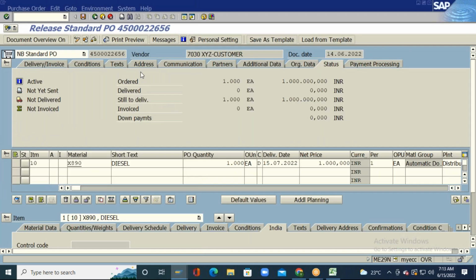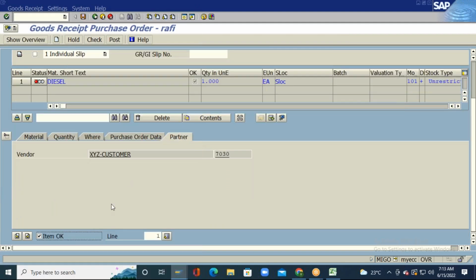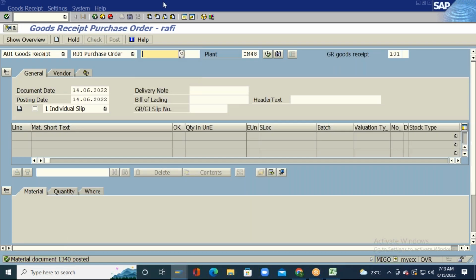I think I need to come out of this. So now the goods receipt is posted.